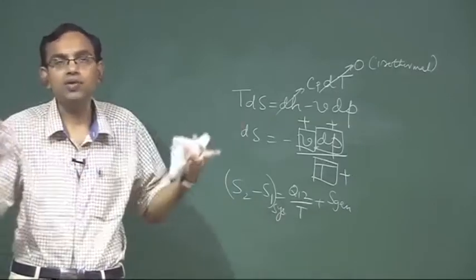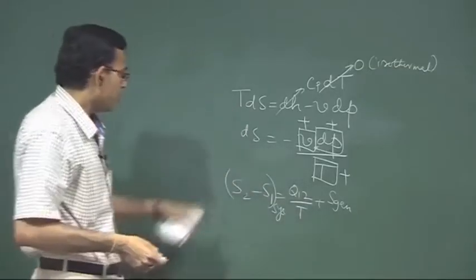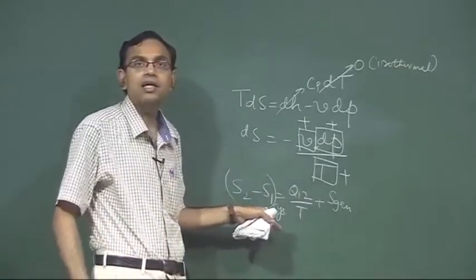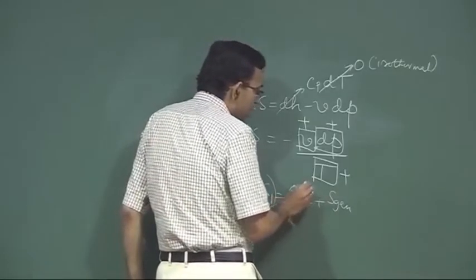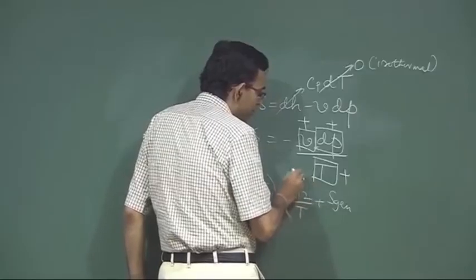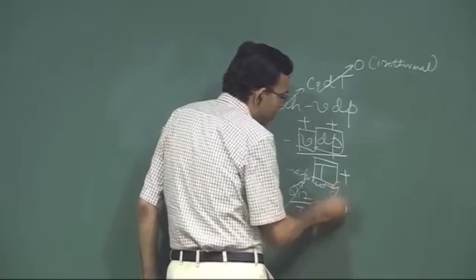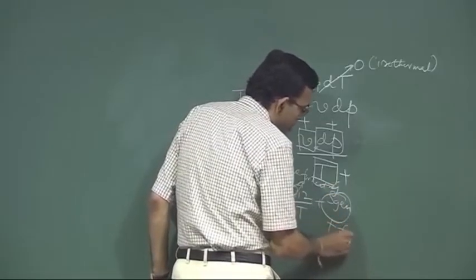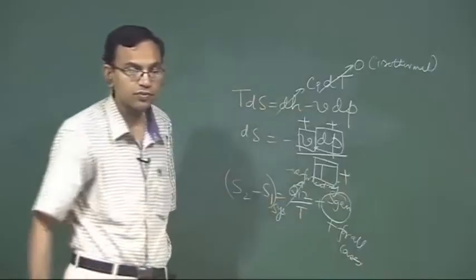The sum total of entropy of the system and surrounding will always increase. For example, entropy of a system can decrease. How? If you have heat rejection, then this term is negative. This is always positive for all cases. So, the sum total may be positive, negative or 0.